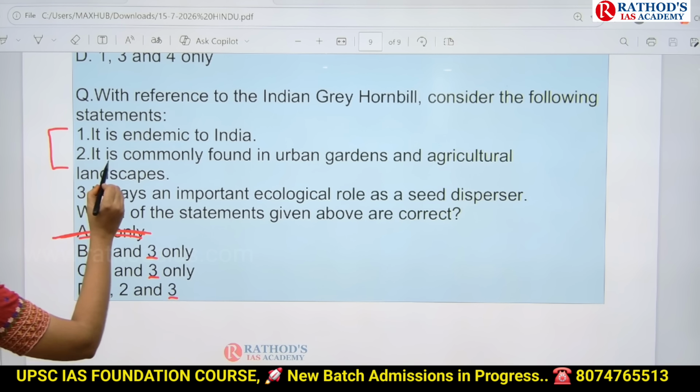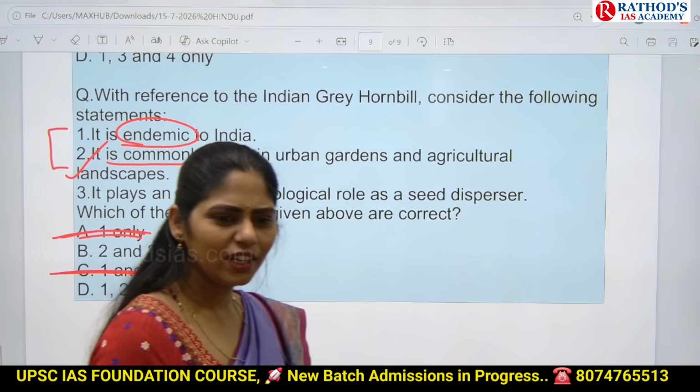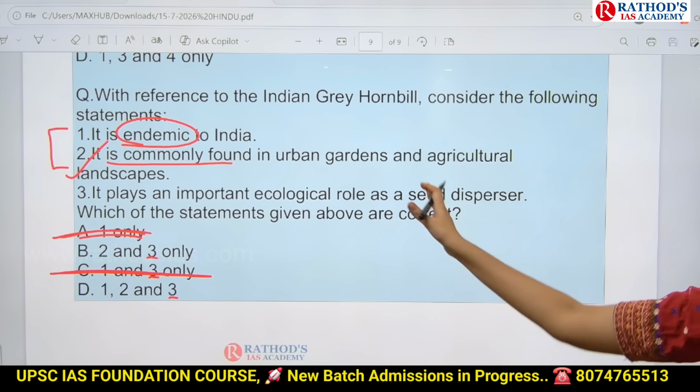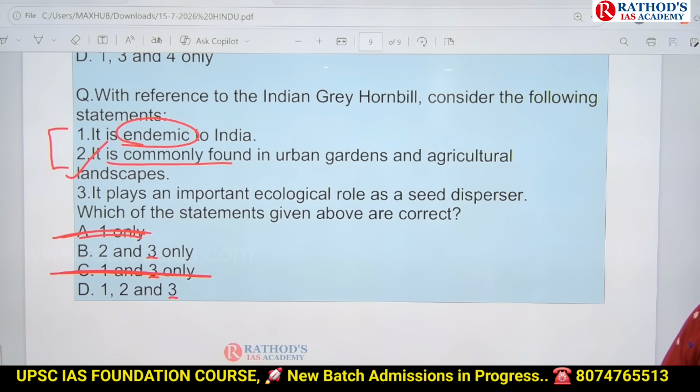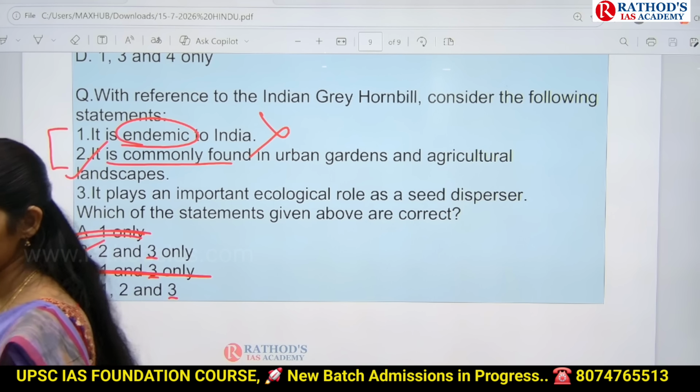Okay, see in these two. Commonly is a general statement. Commonly seen in urban areas and agriculture means rural areas also we can see and urban areas also we can see. This will be there. Okay, now see here. This bird is seen only in India. Common sense, actually it is seen even in Nepal also. Eliminate this. Answer is 2 and 3.